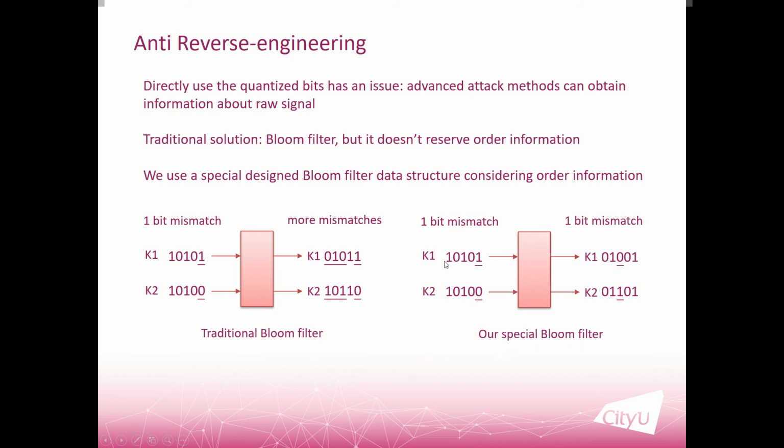So the input is still like this, but the output can preserve the order information. By preserving the order information, we mean if there is a 1-bit mismatch in the input, there will also be only a 1-bit mismatch in the output. Similarly, if there are 2 bits mismatched in the input, there will be 2 bits mismatched in the output. So this is the function of our specially designed Bloom filter.